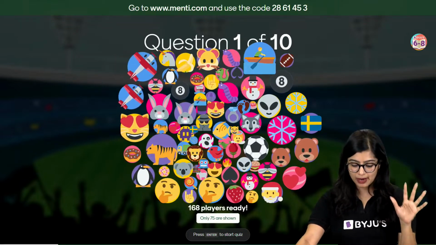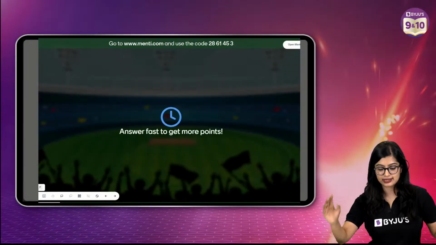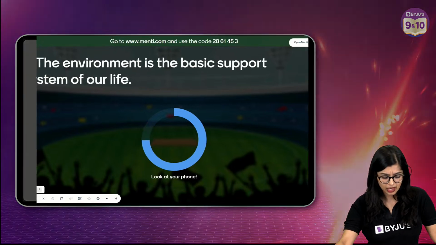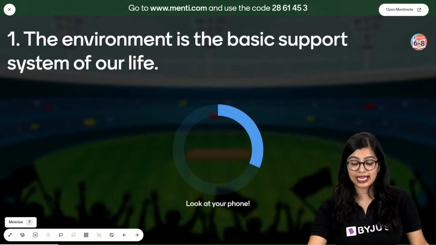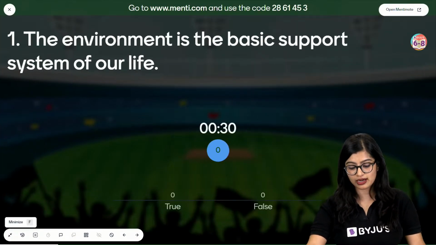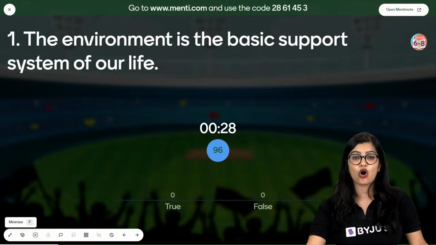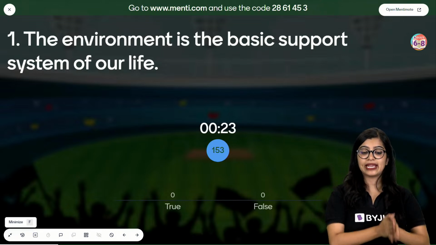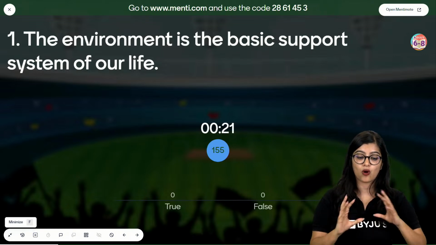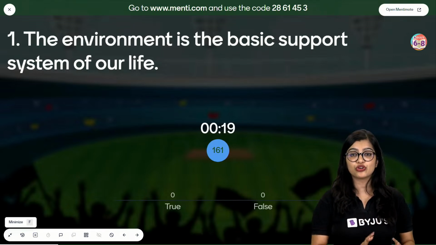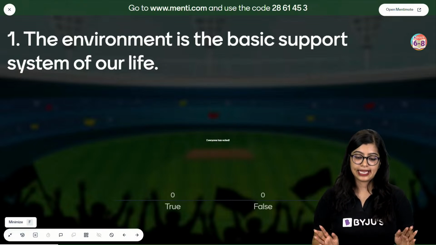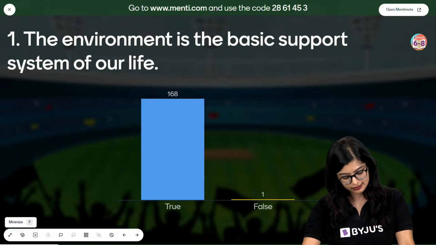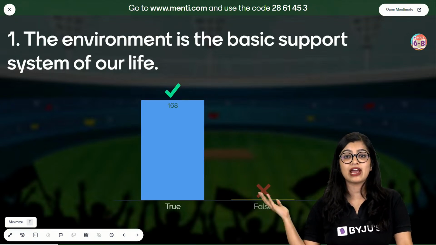So very quickly everybody, we are going to get started with the quiz, and this is question number 1. The environment is the basic support system of our life. Is this statement true or false? Easy peasy question, everyone. I know you know the answer. Very good, all of you.